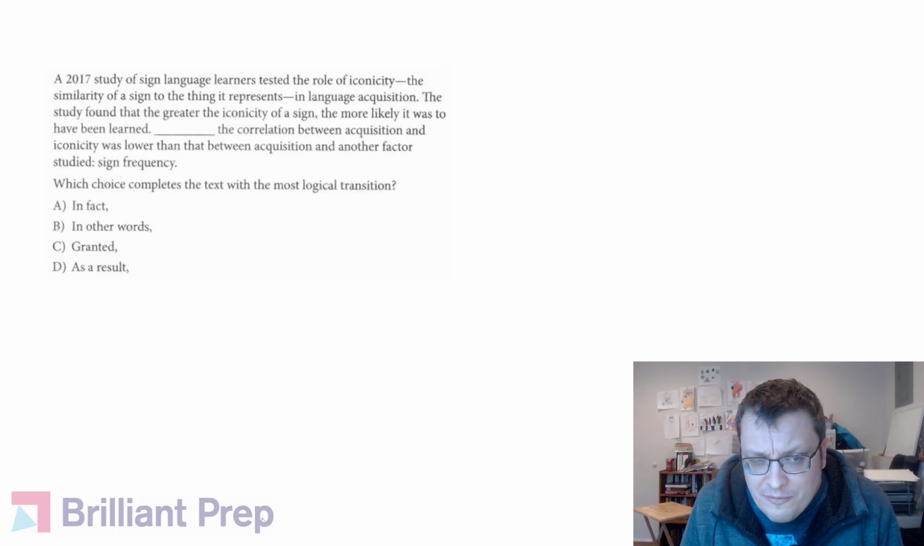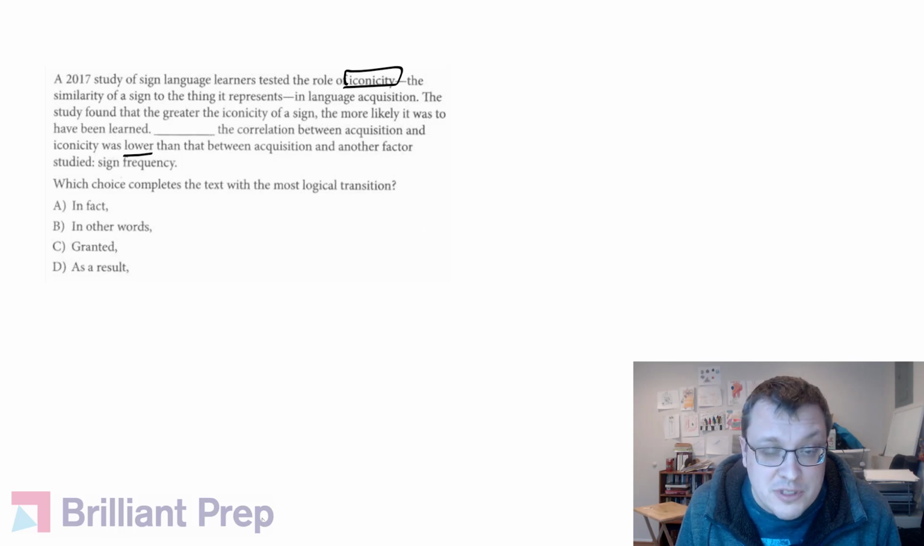So it starts off by saying, a 2017 study of sign language learners tested the role of iconicity, the similarity of a sign to the thing it represents, in language acquisition. The study found that the greater the iconicity of a sign, the more likely it was to have been learned. Blank, the correlation between acquisition and iconicity was lower than that between acquisition and another factor studied, sign frequency.